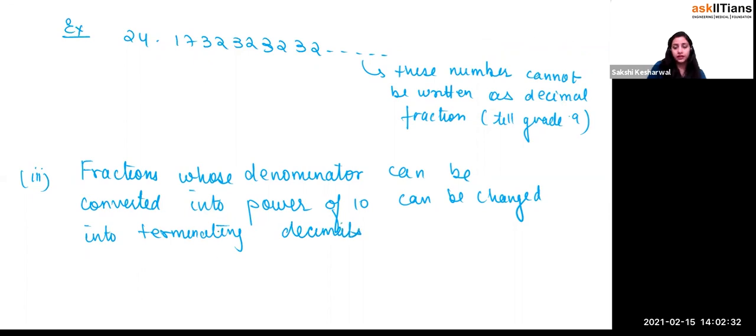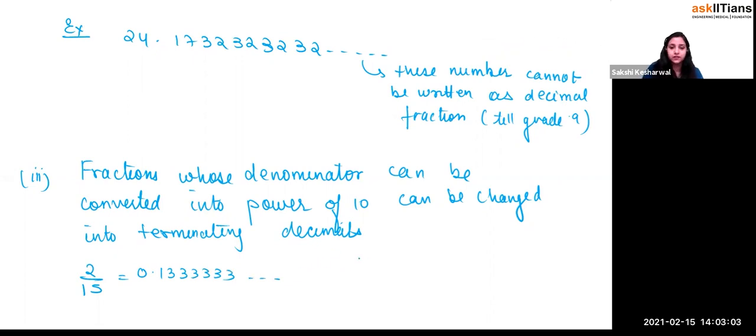If you divide 2 by 15 on your calculator, you cannot convert the denominator 15 into 10, 100 or 1000. You will get the answer 0.1333333, right?